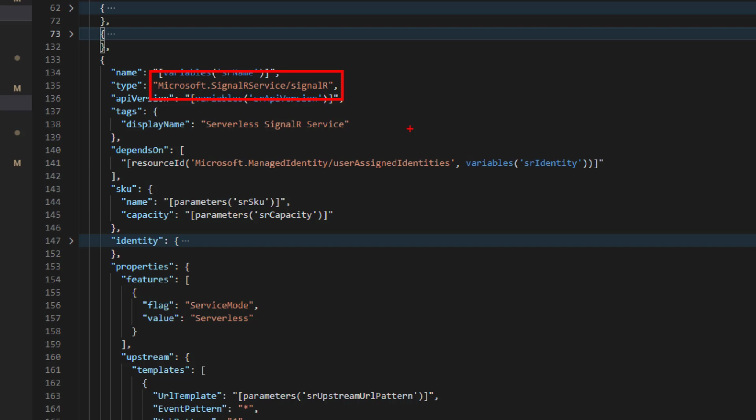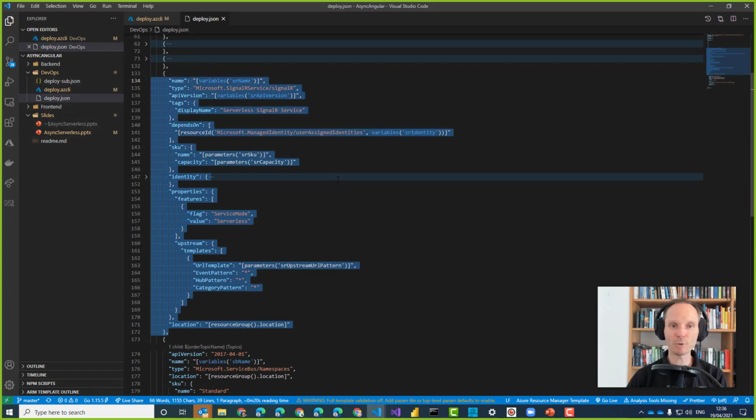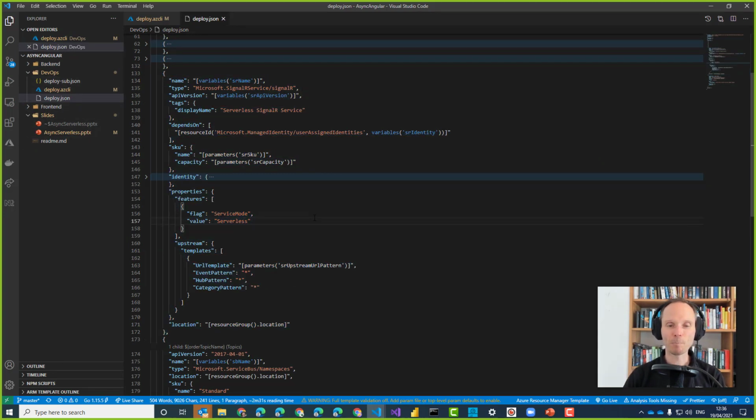This is completely done by the Azure SignalR service. You don't even have to understand the SignalR protocol. That's out of scope. That's not for you as a developer. You just deploy this thing, and it's really simple. That's everything you see here. That's the whole code snippet here, and that will give you this Azure SignalR server.